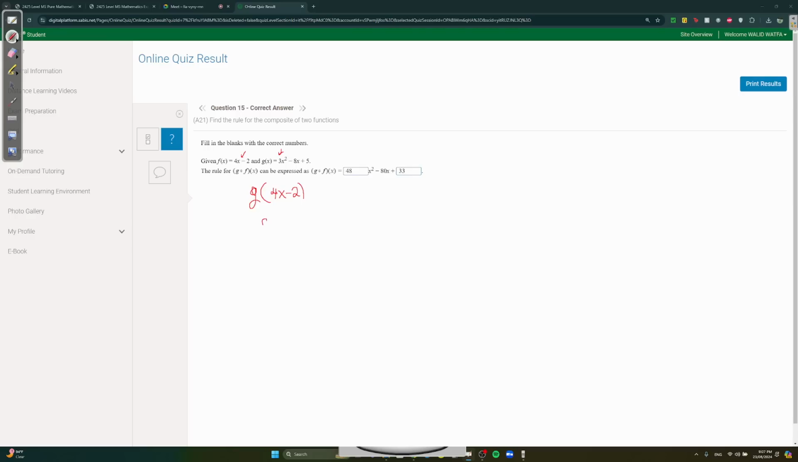So over here, our g of x is 3x squared minus 8x plus 5. So we have to substitute each x with 4x minus 2. So 3 times (4x minus 2), and we square it because it's x squared, minus 8 times (4x minus 2), plus 5. Remember, this is (a minus b) squared.